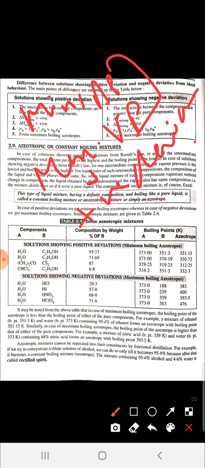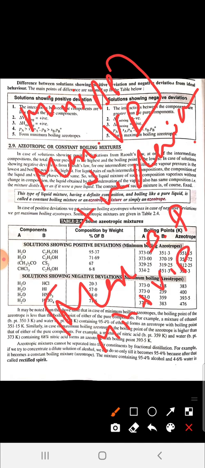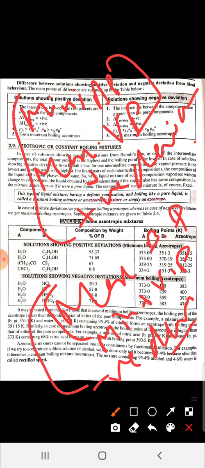The second one is maximum boiling azeotropes, which mean maximum boiling point and minimum vapor pressure. This happens in the case of negative deviations. So these are the two cases.